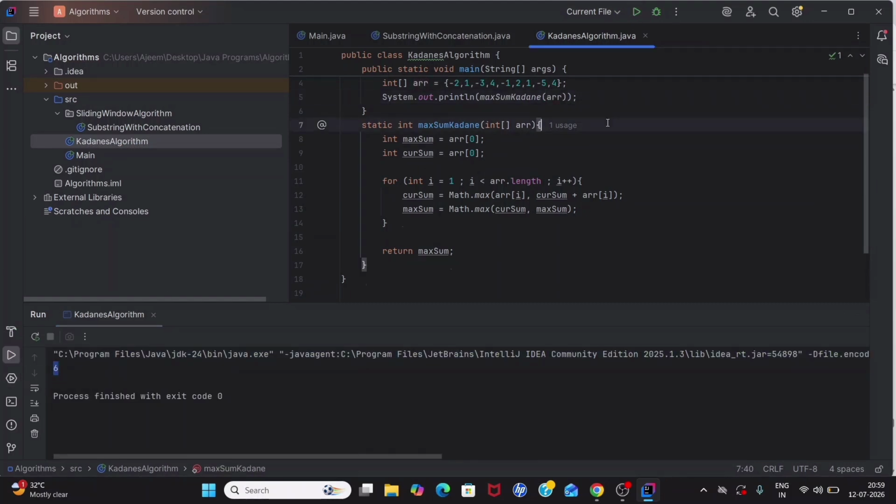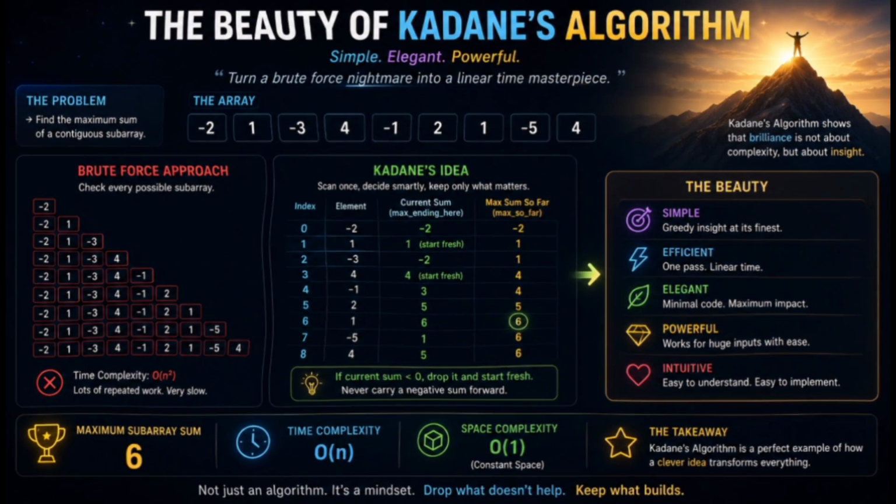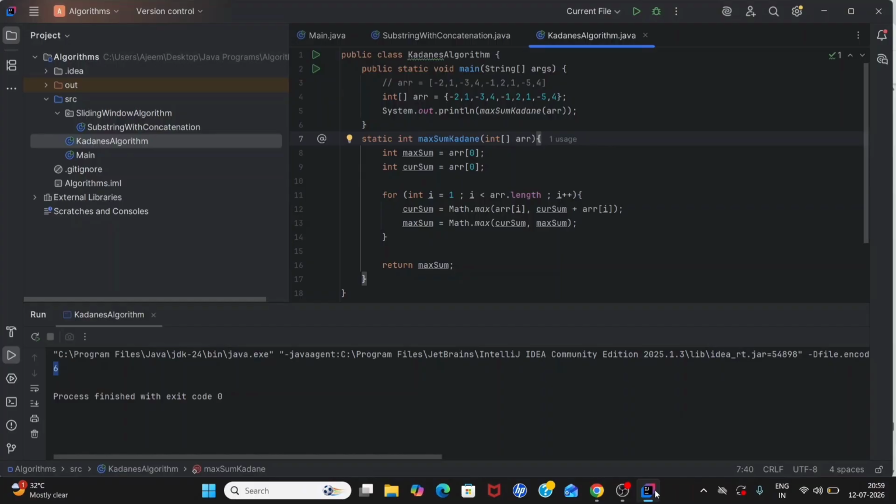So hopefully it's clear. You are just having one idea. That is, if the past is hurting your future, just leave it at the back. Or else, if it is going to support you, then just carry it along. So even simply if we could say, if today's journey is better, we save it for the future. That's it. Now let's see about the complexity.